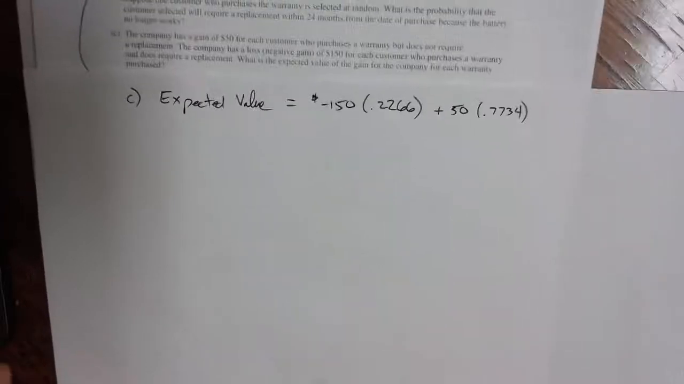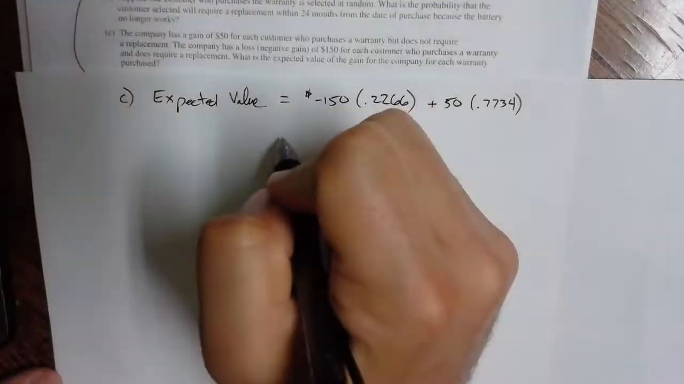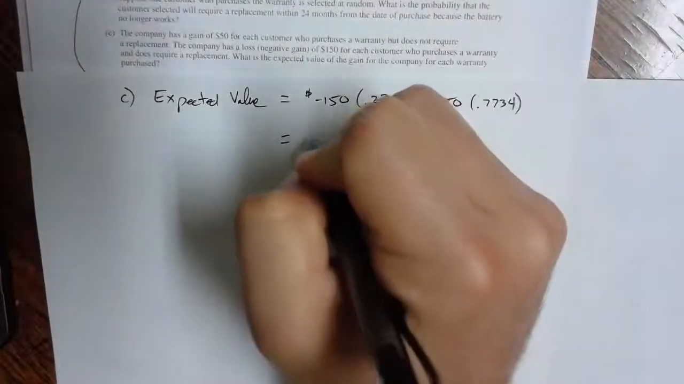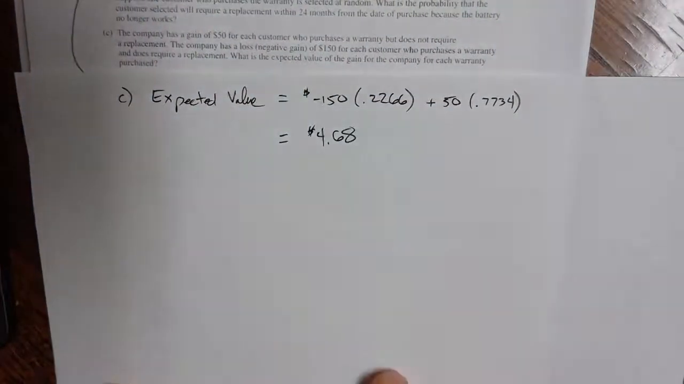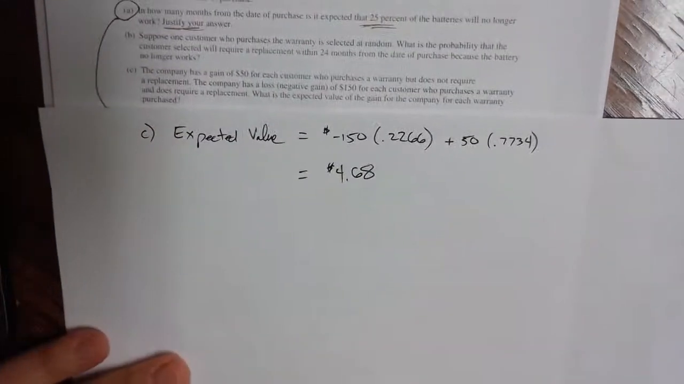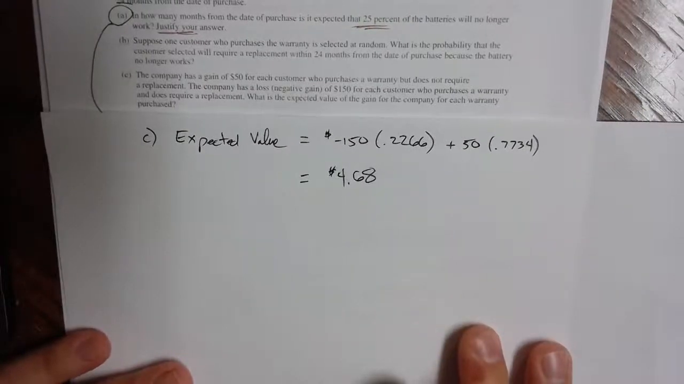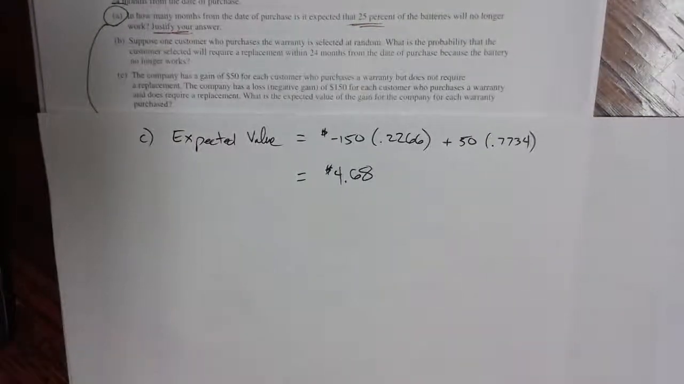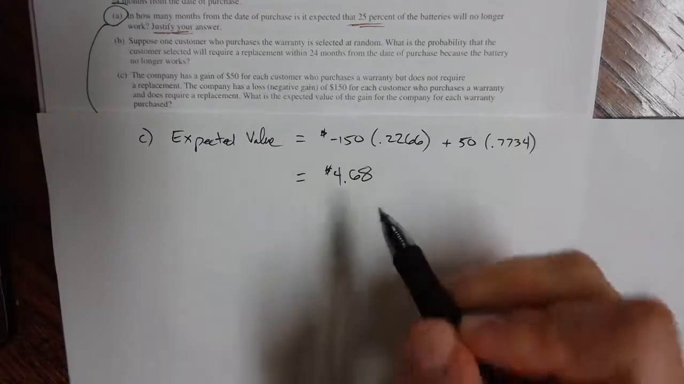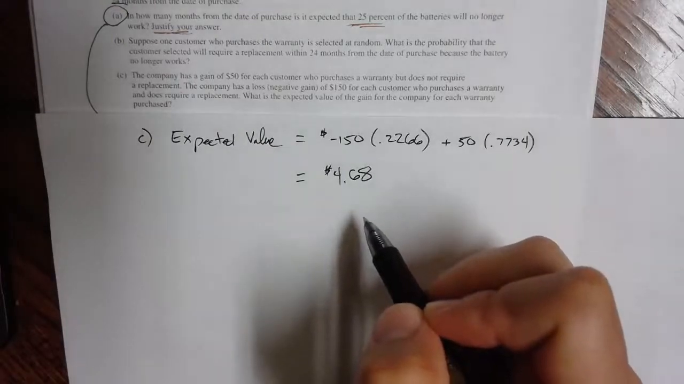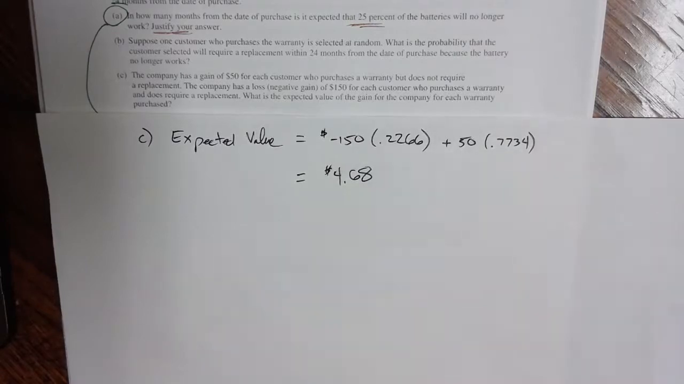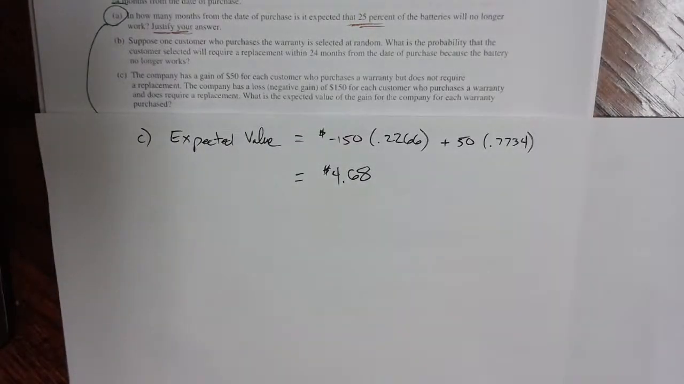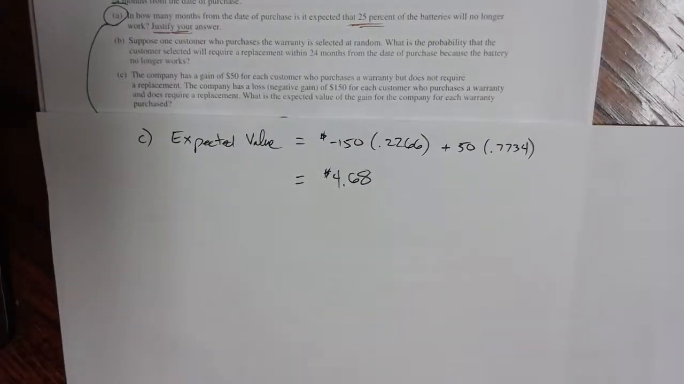So then, just calculating that actually pretty quickly, you'll find that the company makes about $4.68 for each warranty that they sell. Again, expected values are not short-term; those are long-term gains. So what you'd expect to see is if they sell many of these warranties, that they'll make about $4.68 for every warranty that's sold. So that's the 2019 problem number 5.